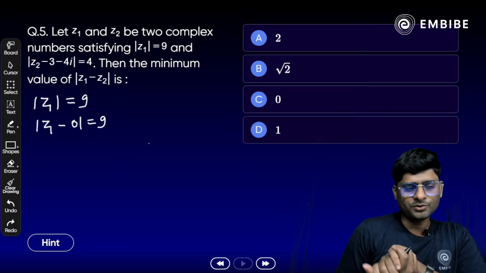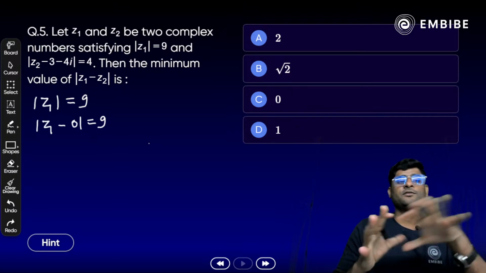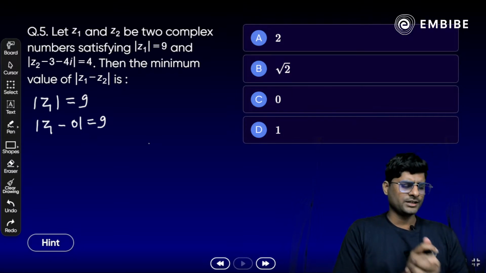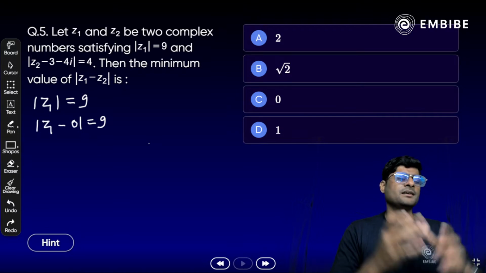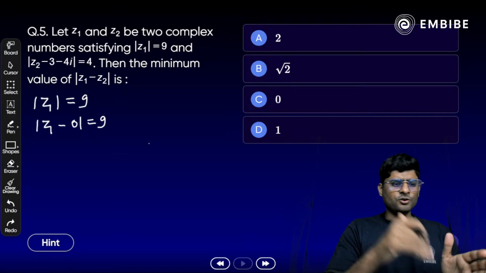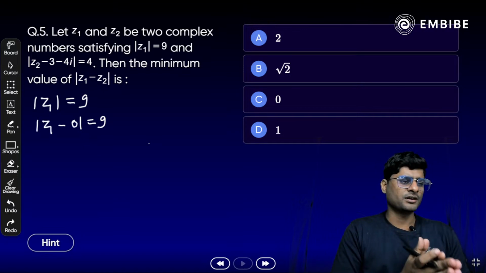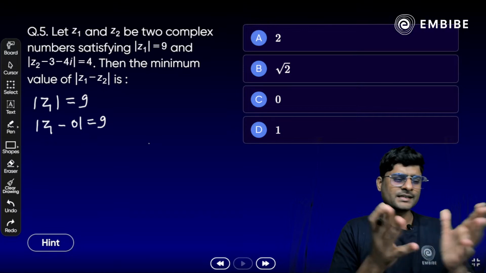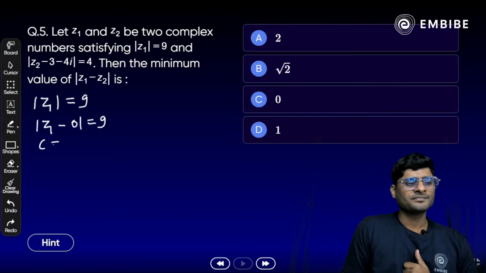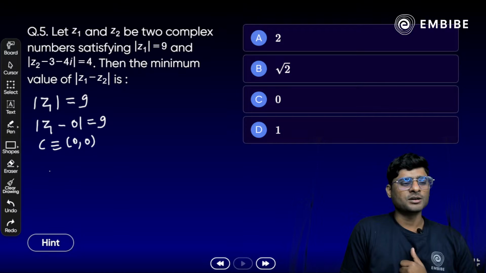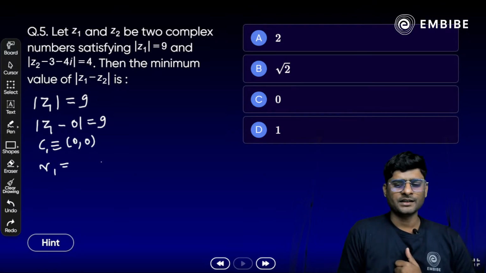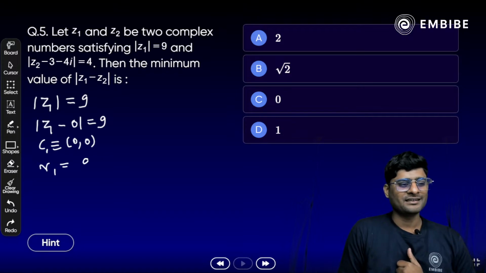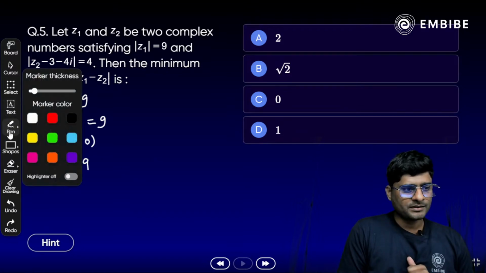So if you know the geometrical approach, for this kind of problem, you have to simply focus on the geometrical approach here. It's a circle. Either if we substitute x1 plus i y1 and try to open the mod here, you will get x square plus y square is equal to 9 square, correct? So it's a circle with center 0, 0. And what about the radius? I have to just write C1 and R1. What about the radius? Any idea? It's 9 units, correct? Now, focus on the next one, the next equation.